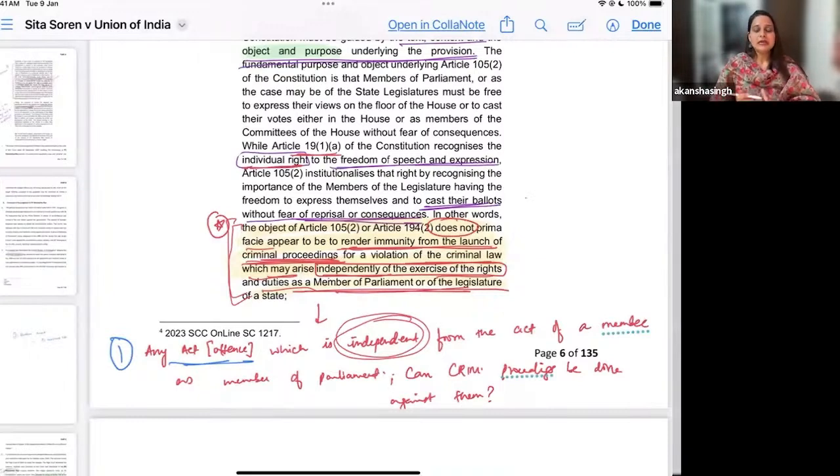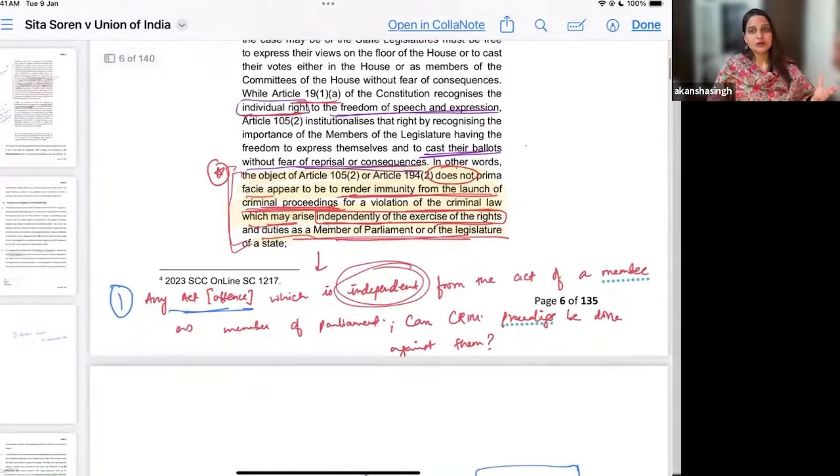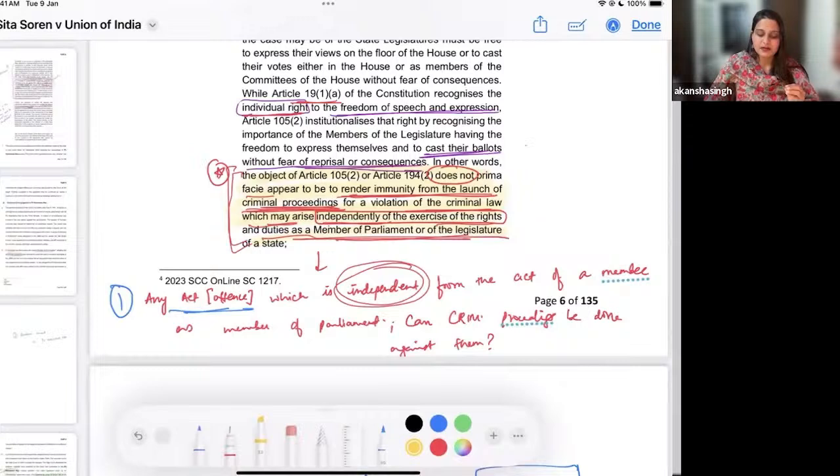The first one is that if there is any act or any offense, for example bribery that you have taken or criminal conspiracy that you have done, if there is any such act which is independent from the act of a member as a member of parliament, can criminal proceedings be done against them or not?